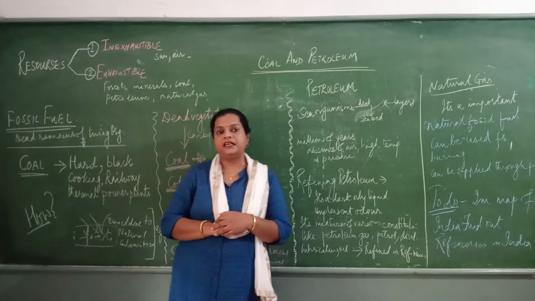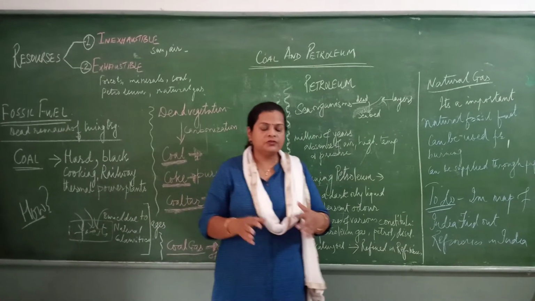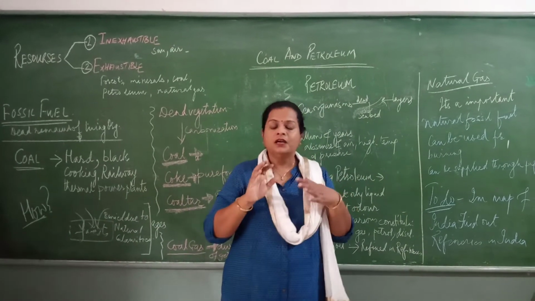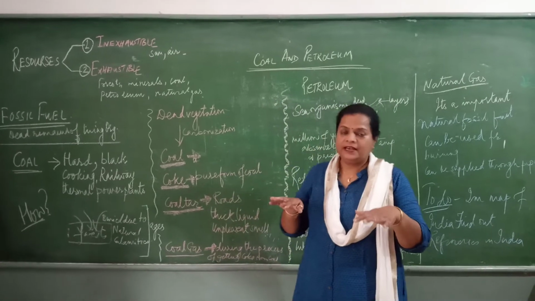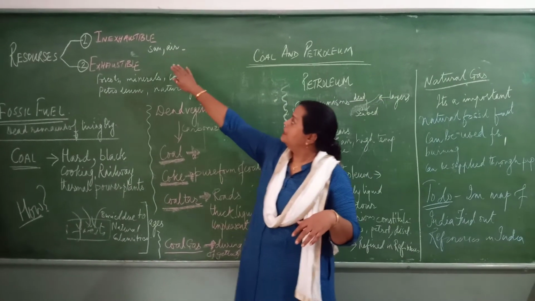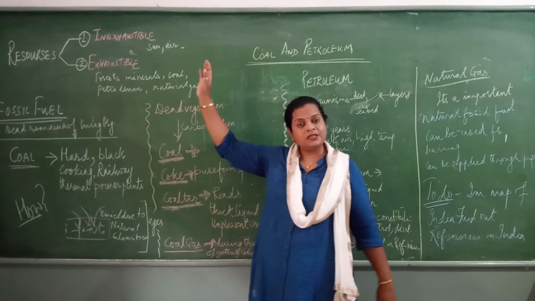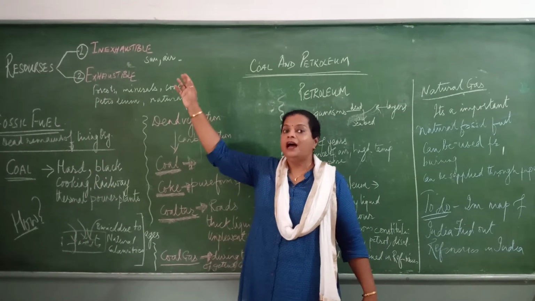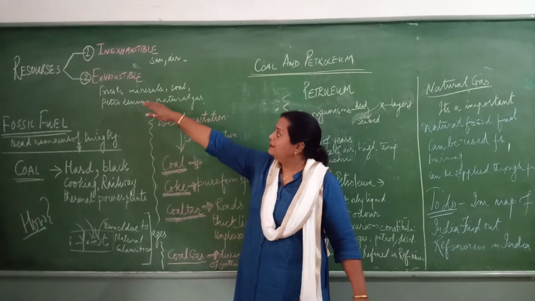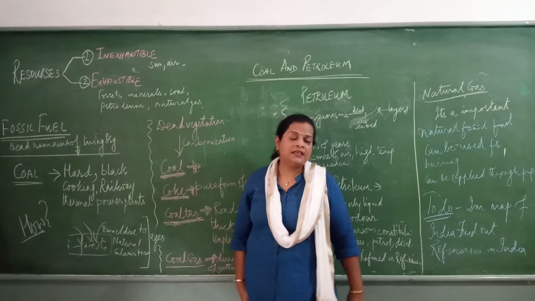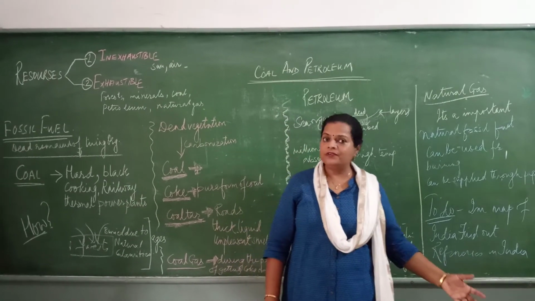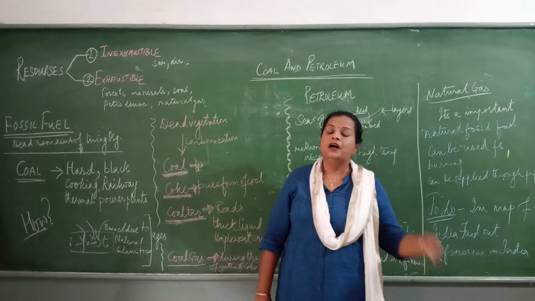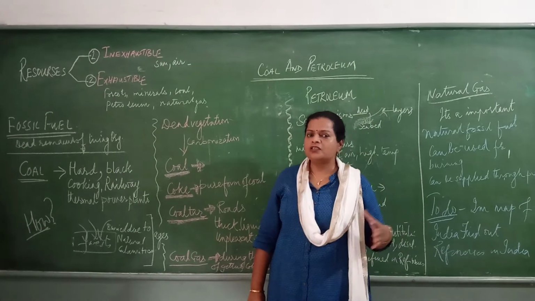As the name suggests, inexhaustible resources are those which are not going to exhaust anytime, and that is sun and air. We are using the sun for so much energy and it's still there. The other type is exhaustible resources. The exhaustible resources are those which are going to exhaust after some time.